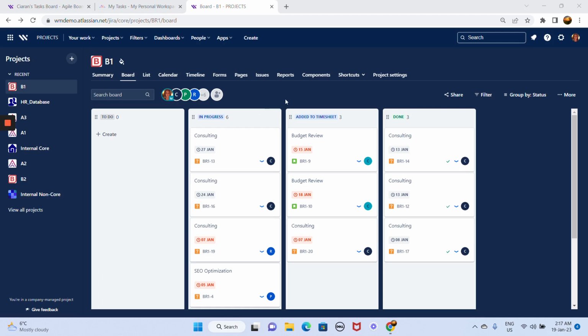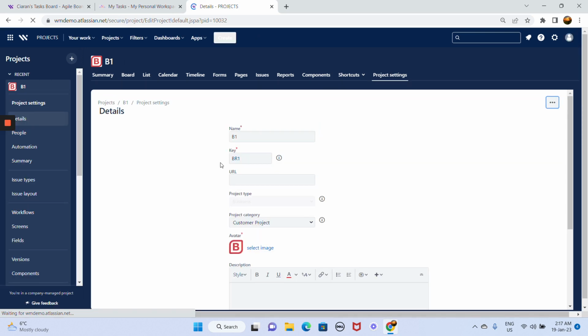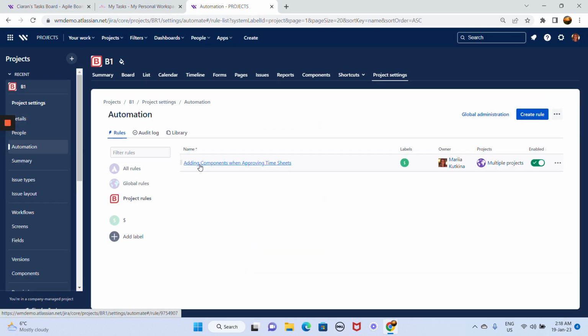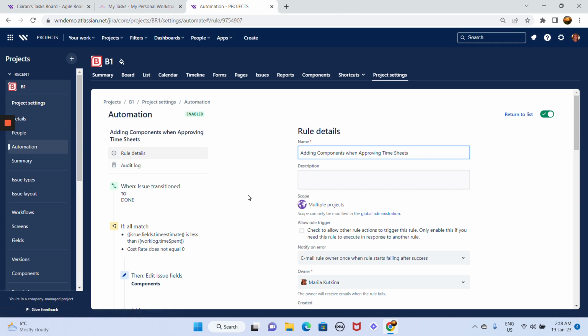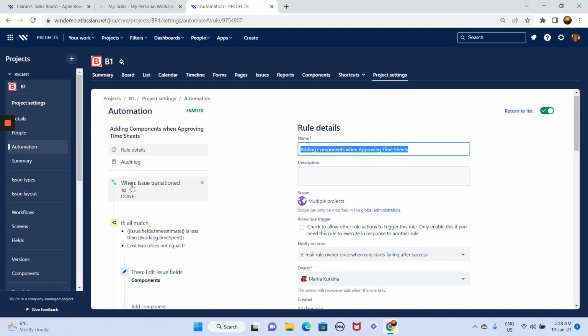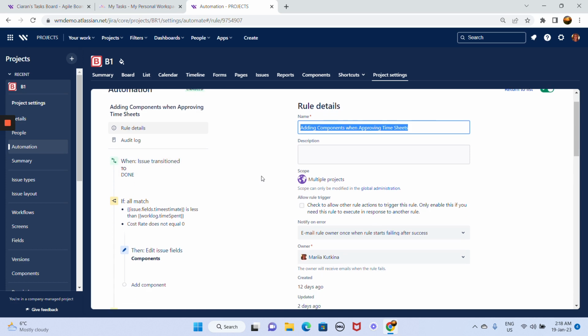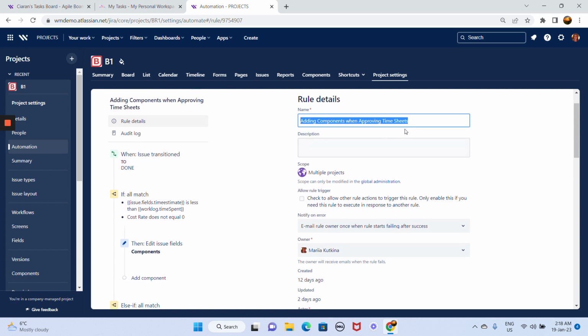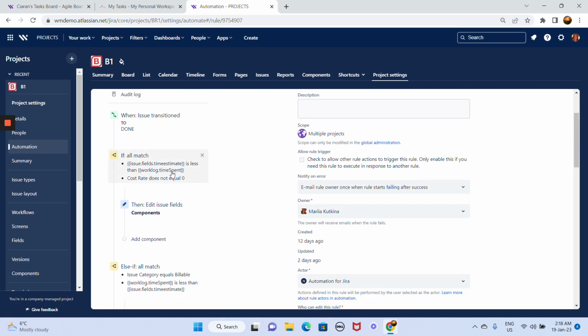Now let's see how we are going to submit our time, and the automation rule at the back end is going to run the job. It says that whenever the issue is moved to the status done, which equals that it's being approved, then the system would check the comparison between the estimated time and the time that we logged.